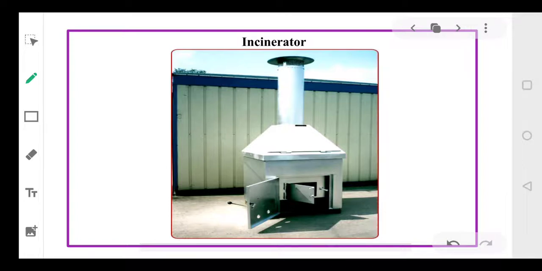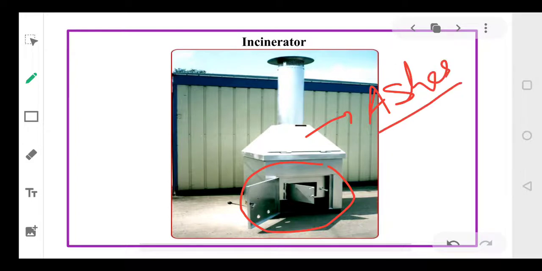Then incinerators. This is a picture of the incinerator where waste can be put into it, and this waste will be burnt at a high temperature. Because of burning at a high temperature, it will be converted into ashes, and those ashes can be utilized as a manure to be put in the fields.